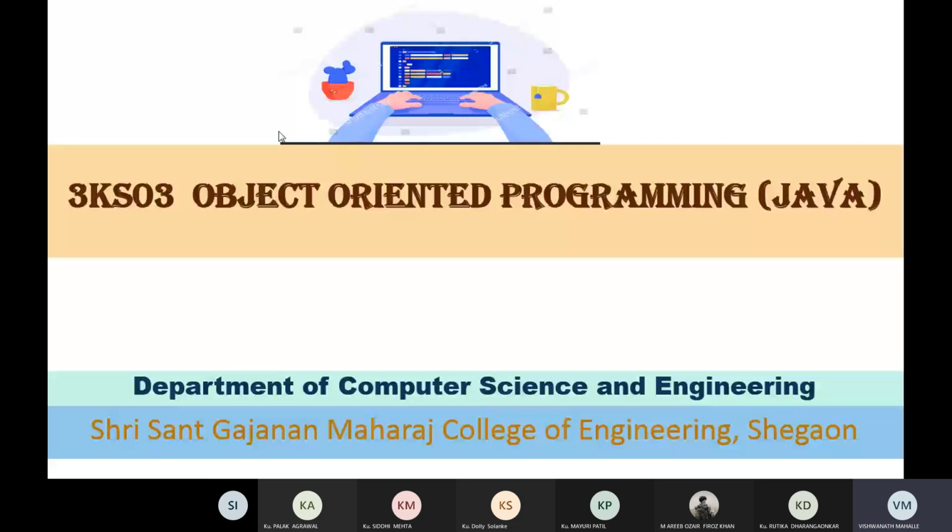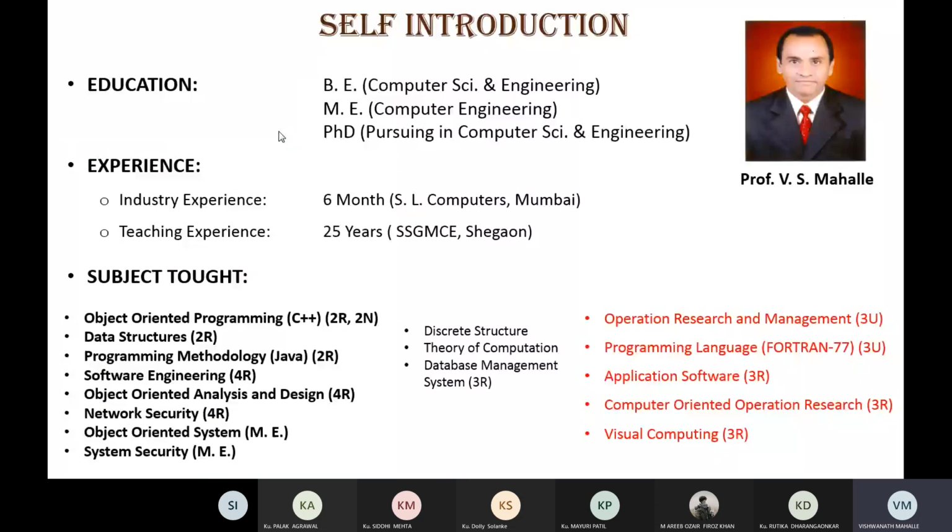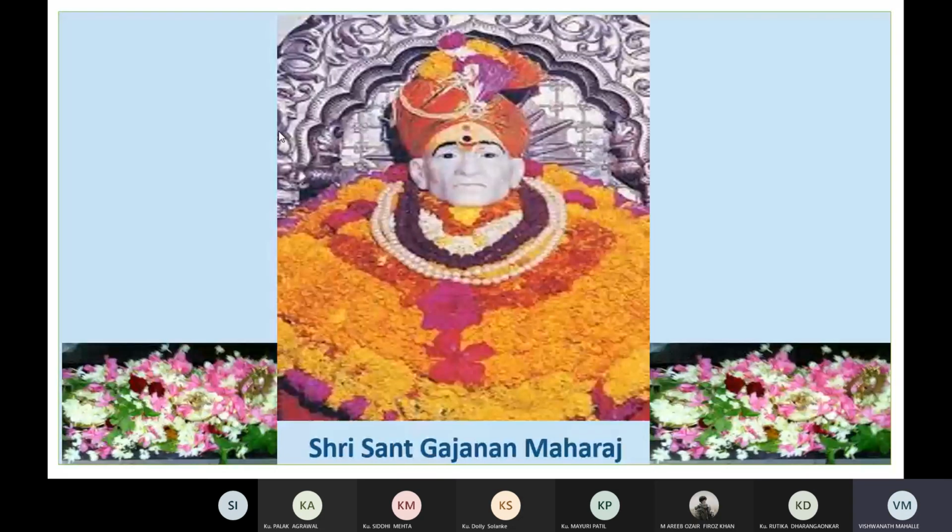So I introduce myself first. I am Professor V.S. Mahalle. This is my educational qualification and experience. I have taught a number of subjects. The subjects on the left side I have taught a number of times, the middle ones I have taught 1 or 2 times, and these are out of syllabus. This is our divine source of inspiration, Sant Gajanan Maharaj.